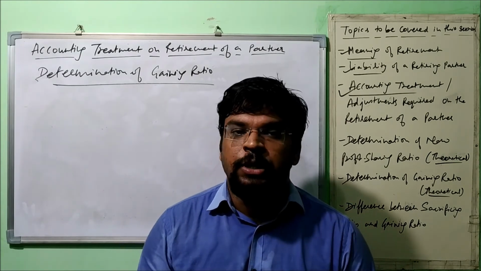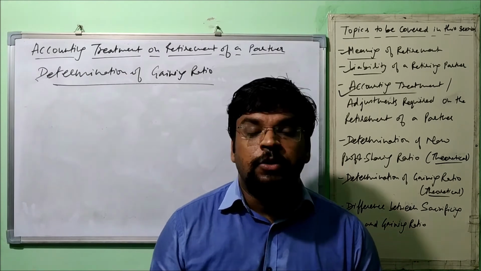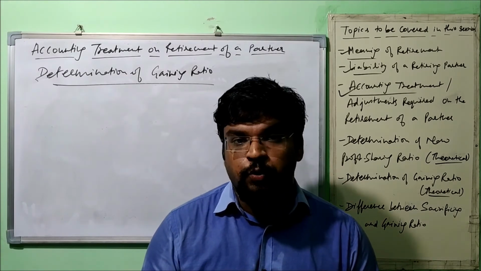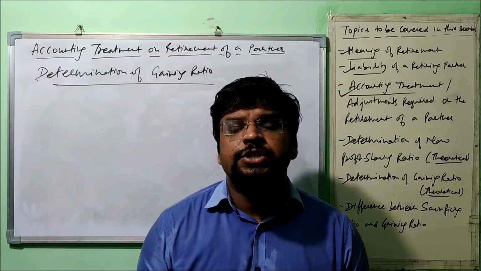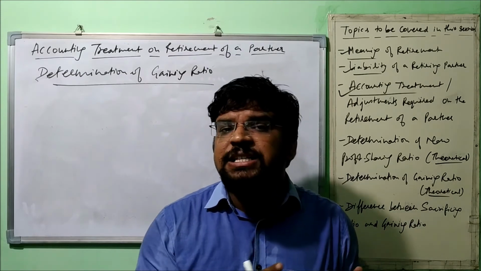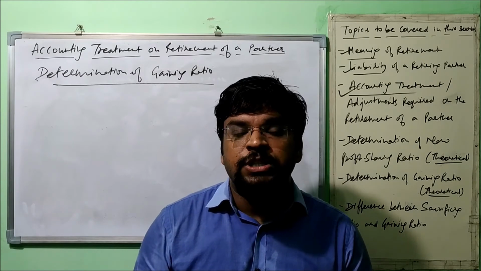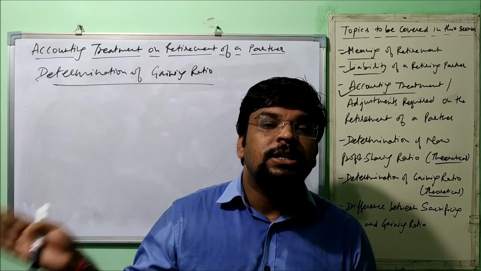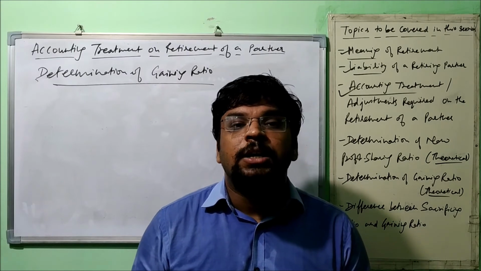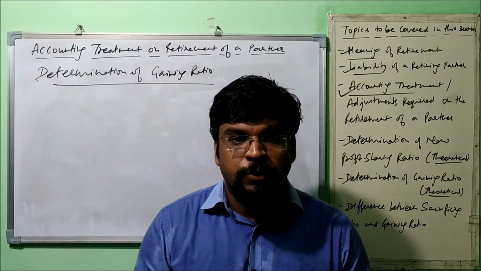Why? At the time of admission of a partner, we calculate the sacrificing ratio so that compensation for sacrificing the share can be determined and paid to the sacrificing partners by the new or incoming partner in the form of premium for goodwill.